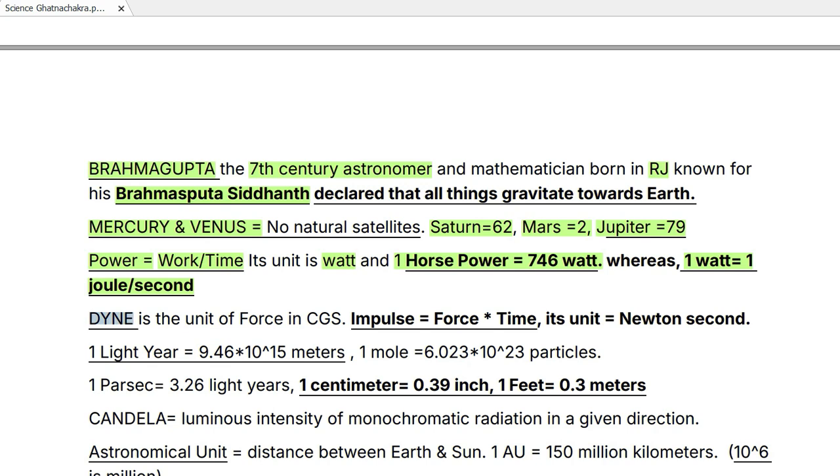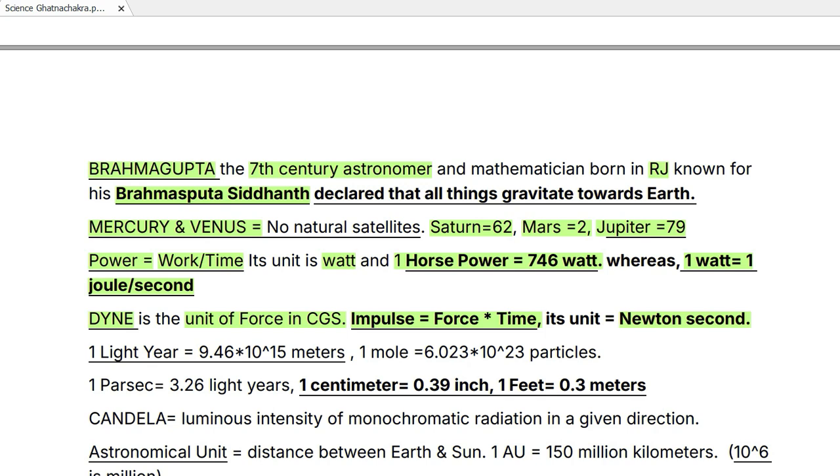And dyne, I think that is the unit of force in the CGS system. So we usually follow the SI system overall everywhere, but in terms of the CGS system, the unit of force is dyne. Impulse is nothing but force into time, and its unit is Newton second.